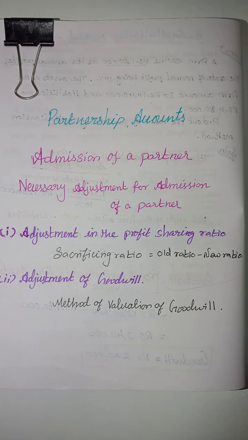Okay friends, I hope you all understand the admission of a partner and necessary adjustments for profit sharing ratio and adjustment of goodwill. The methods of valuation of goodwill: the first method is simple average method, the second one is super profit method, then the third one is capitalization method.